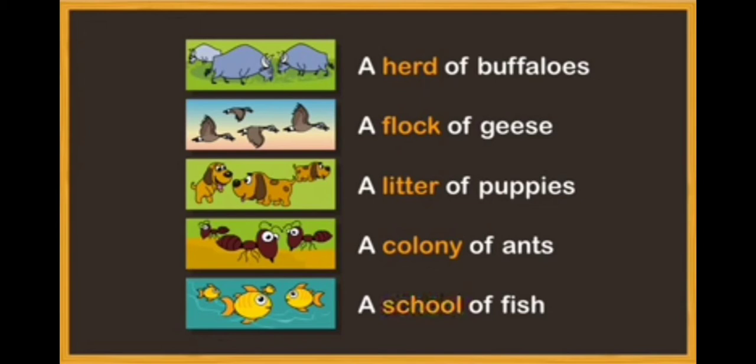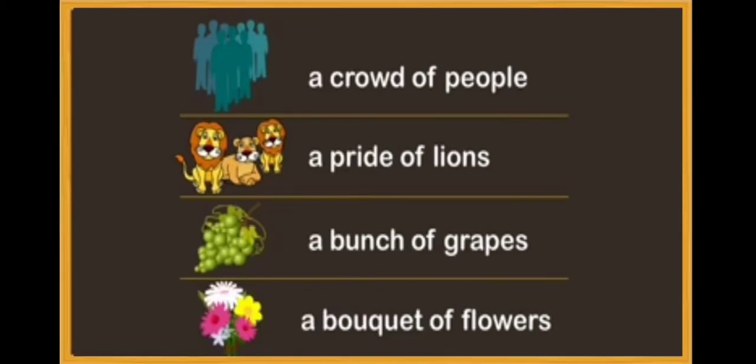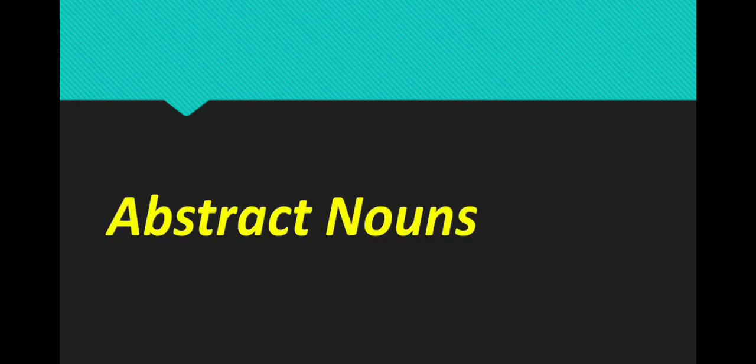So, herd, flock, litter, colony, school, crowd, pride, bunch, bouquet. All these words refer to a group of things. They talk about lots of things taken as one. So now we'll see the next kind of noun, that is abstract noun.